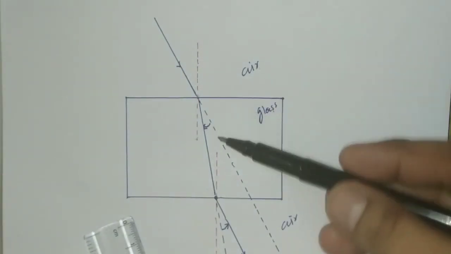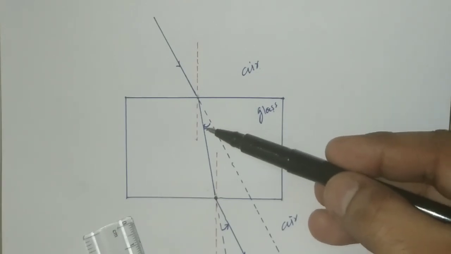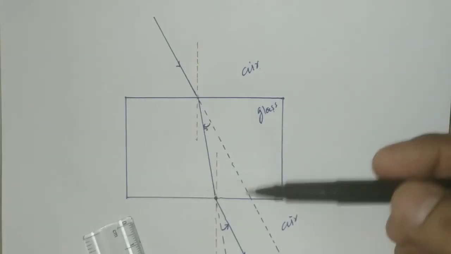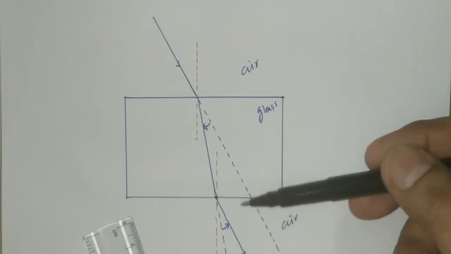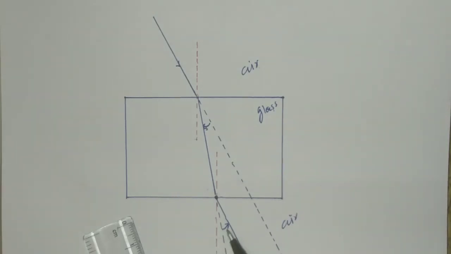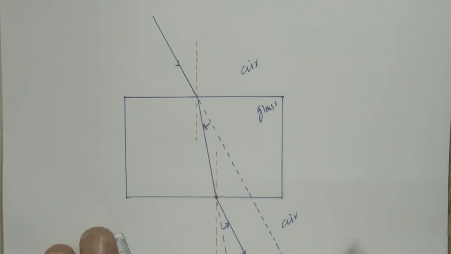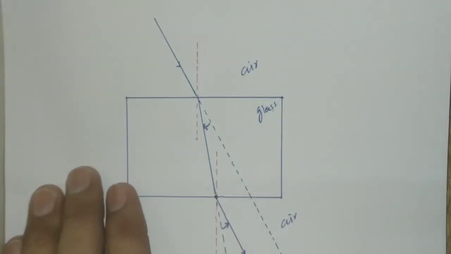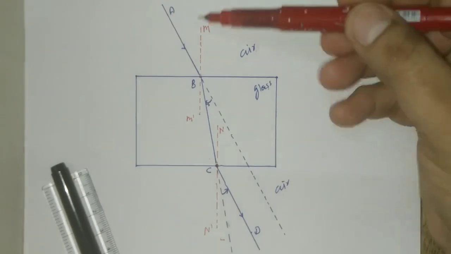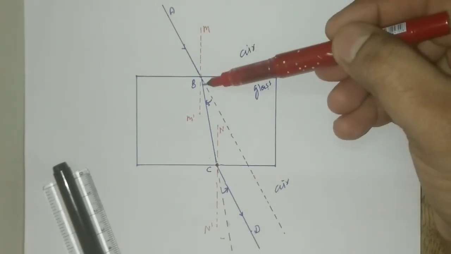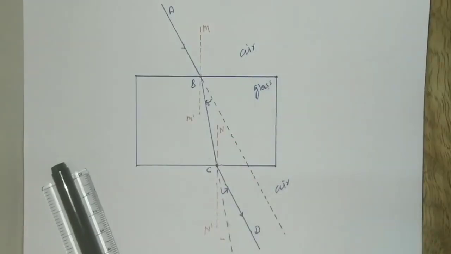This is the incident ray. When it enters from air to glass, it bends towards the normal, that is in the clockwise direction, but when it emerges out from glass to air, it bends in the anti-clockwise direction, and in this way the emergent ray is parallel to the direction of propagation of the incident ray. Okay, this direction AB is the incident ray, this BC is the refracted ray, and this CD is the emergent ray.